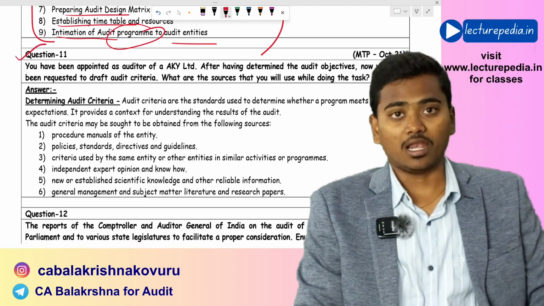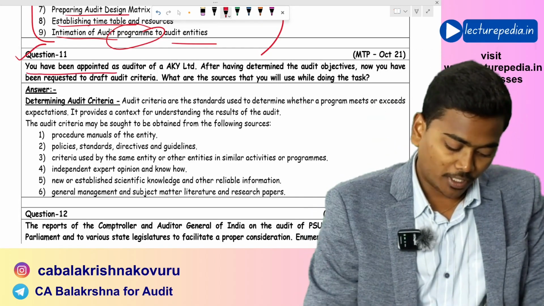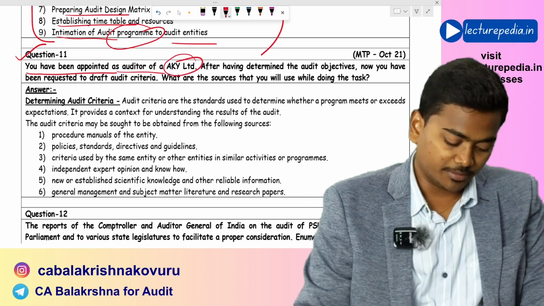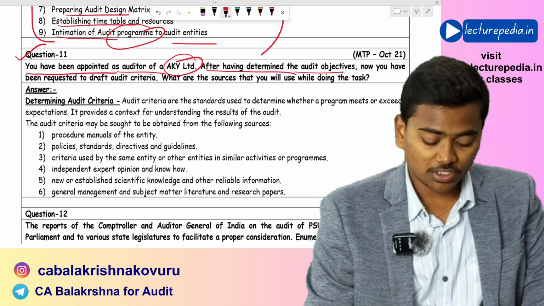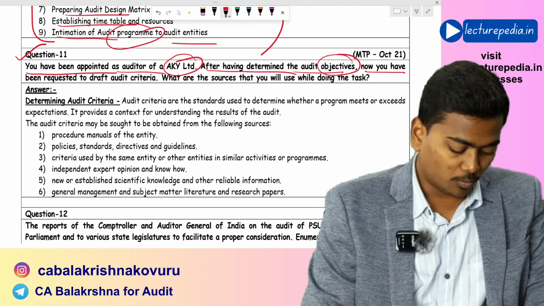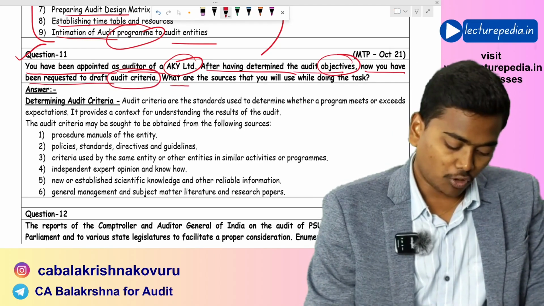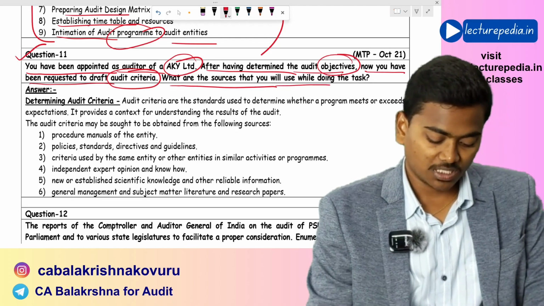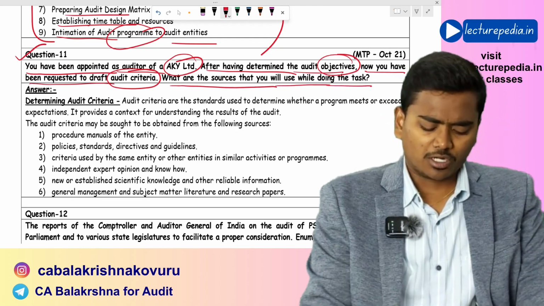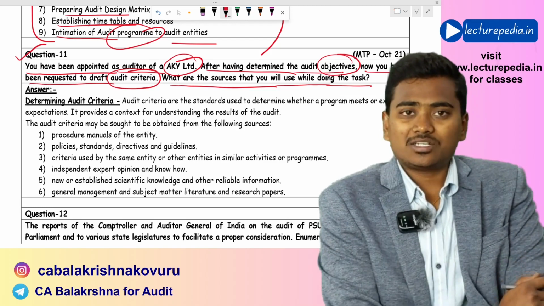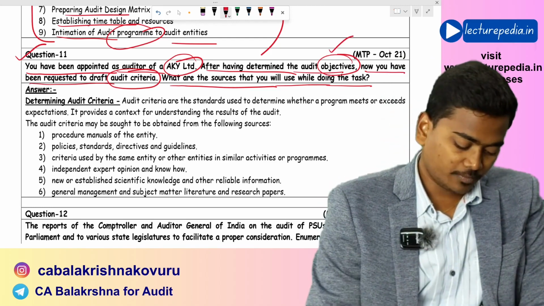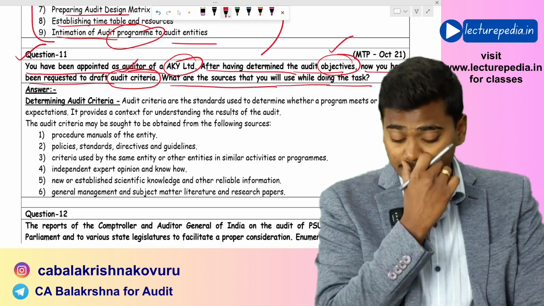Question number 11. You have been appointed as auditor of AKY Limited. After having determined the audit objectives, now you have been requested to draft audit criteria. What are the sources that you will use while doing the task? Now, first of all, you need to understand what is the difference between objective and audit criteria.